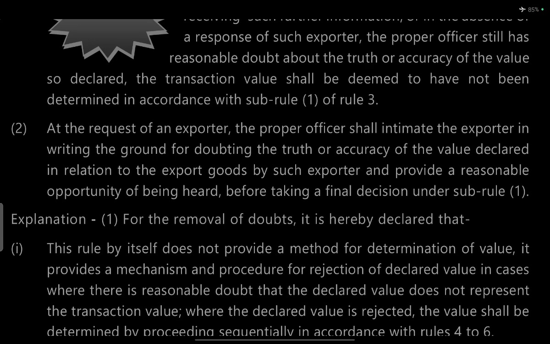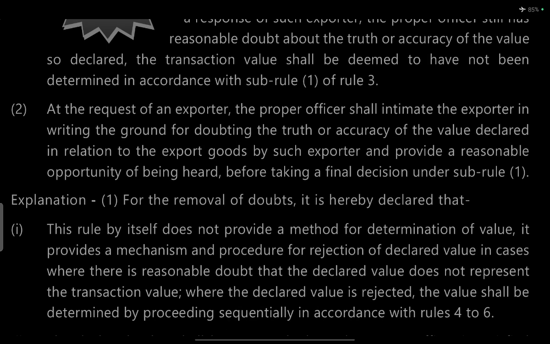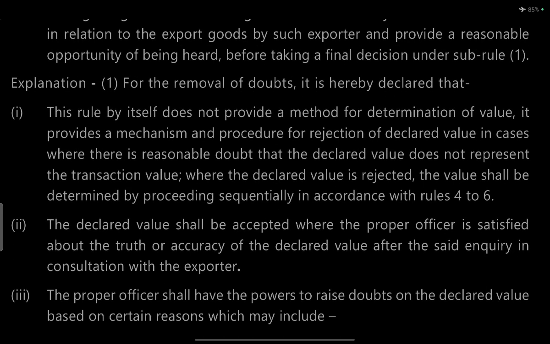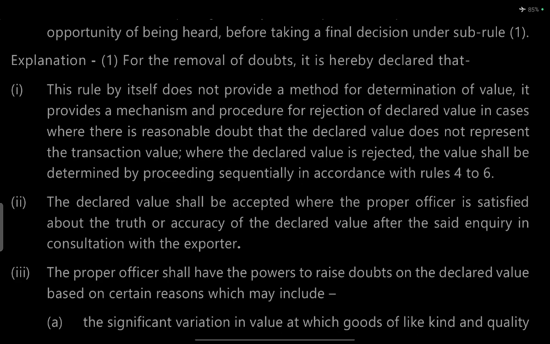At the request of the exporter, the proper officer shall intimate to the exporter in writing the grounds for doubting the truth and accuracy of the value declared in relation to the exported goods, and a reasonable opportunity shall be given before taking a final decision under Sub-rule 1. Explanation 1: for the removal of doubts, it is hereby declared that this rule by itself does not provide the method of determining the value; it provides a mechanism and procedure for rejecting the declared value